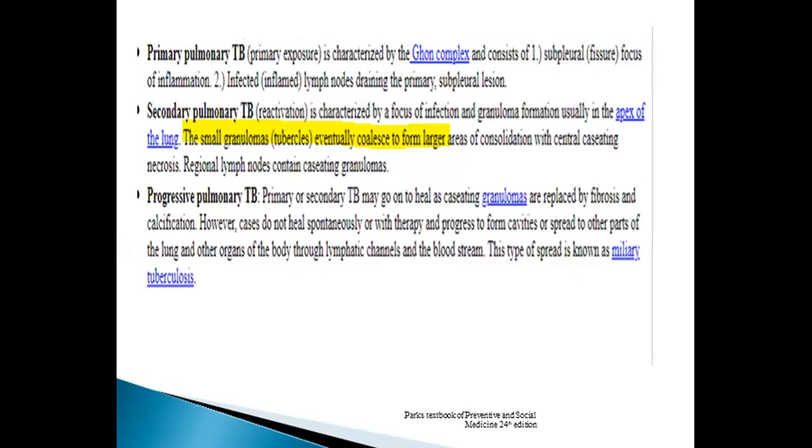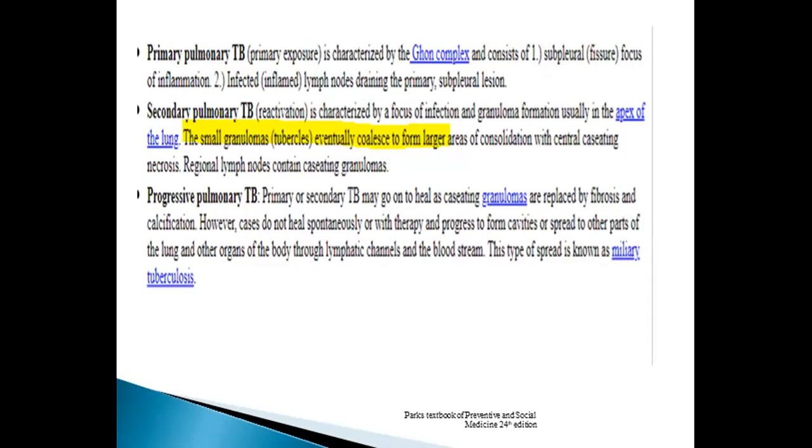Primary tuberculosis, which is the primary exposure, is characterized by the Ghon complex and consists of a subpleural focus of inflammation and an infected lymph node draining the primary subpleural region. Whereas secondary pulmonary TB is a reactivation characterized by foci of infection and granuloma formation, usually in the apex of the lung.